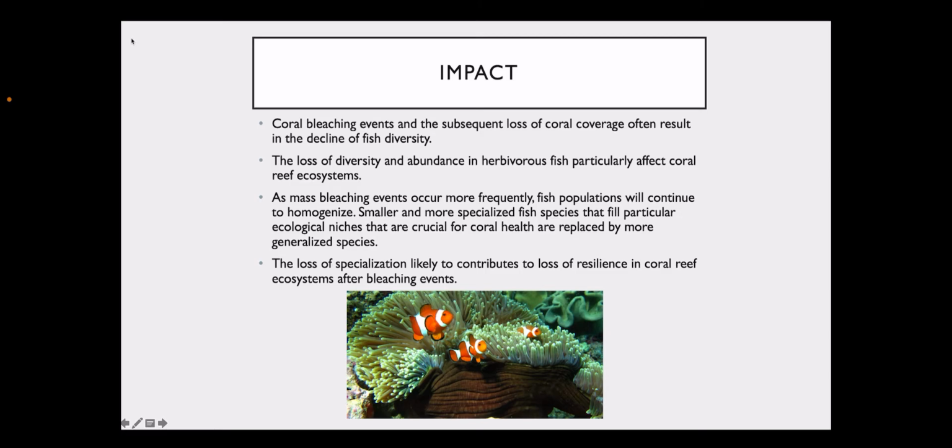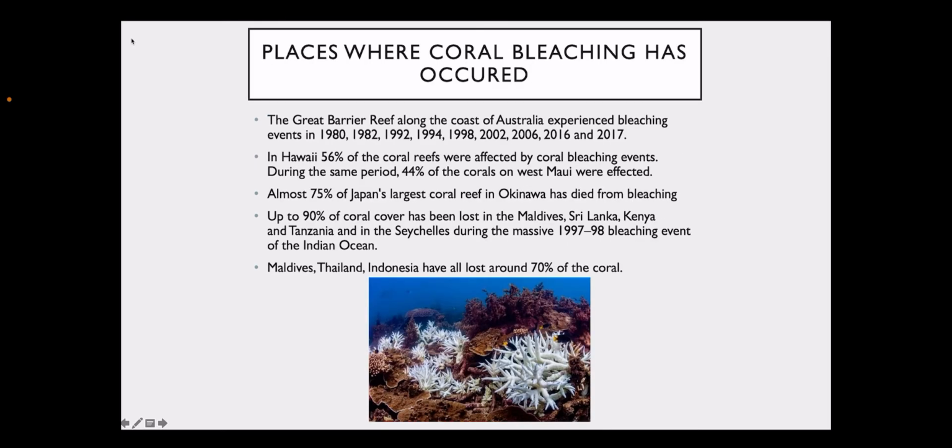Impact. Coral bleaching events and the subsequent loss of coral coverage often result in the decline of fish diversity. The loss of diversity and abundance in herbivorous fish particularly affects coral reef ecosystems. As mass bleaching events occur more frequently, fish populations will continue to homogenize. Smaller and more specialized fish species that fill particular ecological niches that are crucial for coral health are replaced by more generalized species. The loss of specialization is likely to contribute to loss of resilience in coral reef ecosystems after bleaching events.